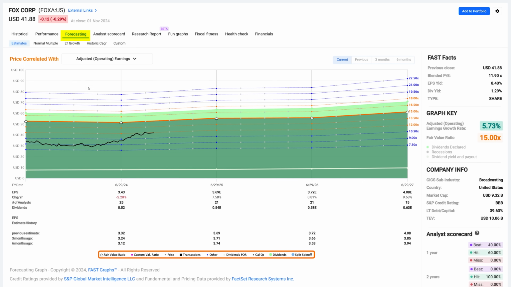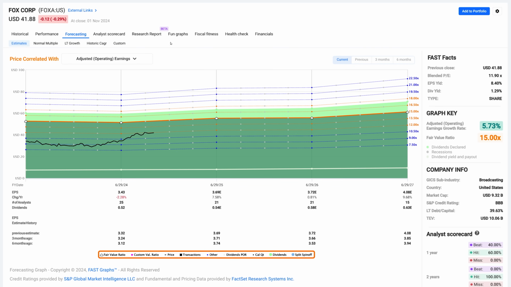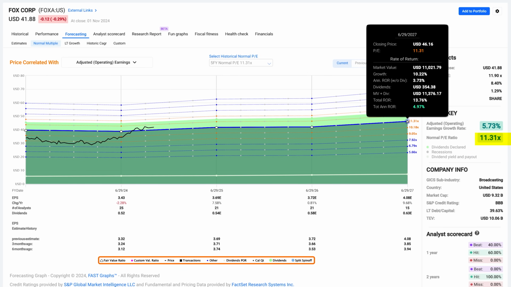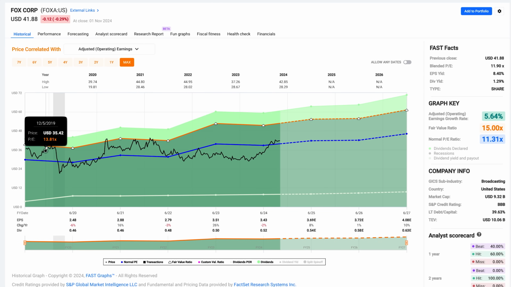So looking at forecasting here, the stock's expected to grow at about 6%. At a 15 PE, that would give you a 16% rate of return. At an 11 PE, that would only give you a 5% rate of return. And it doesn't pay much dividend. So this is one that you'd have to decide yourself whether or not the current low valuations are warranted or not, or should it be trading at a higher level based on its growth potential.